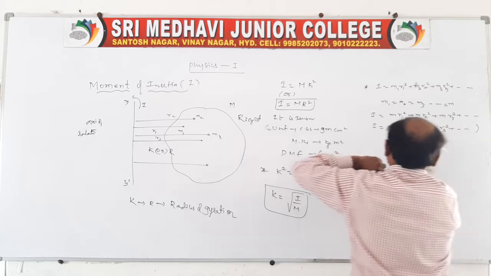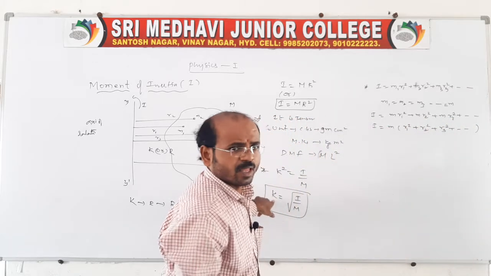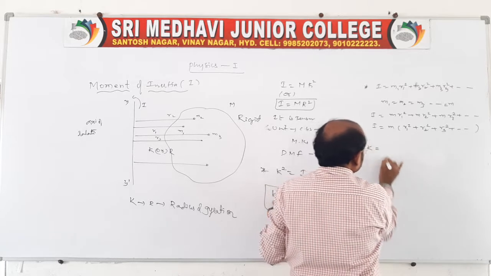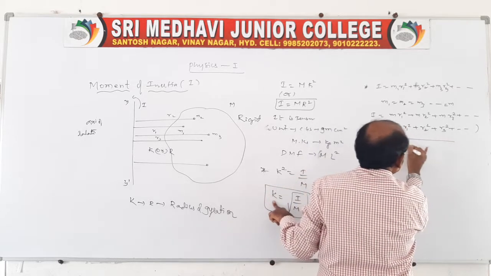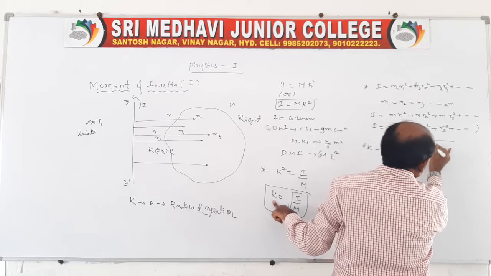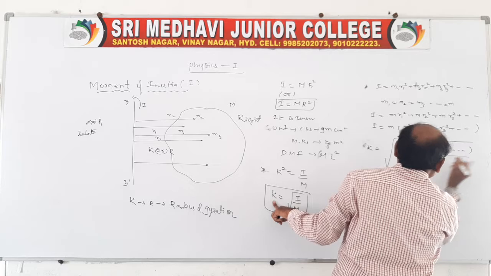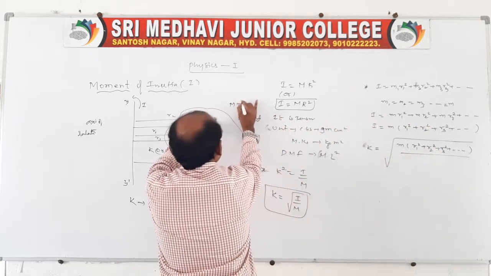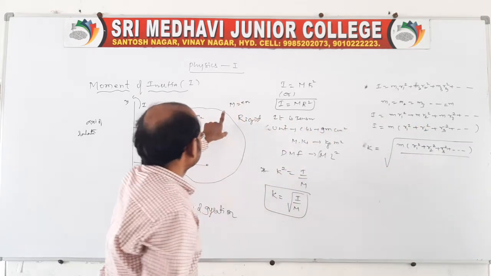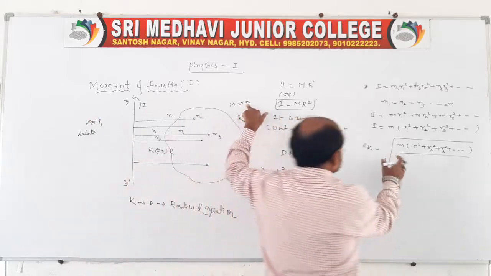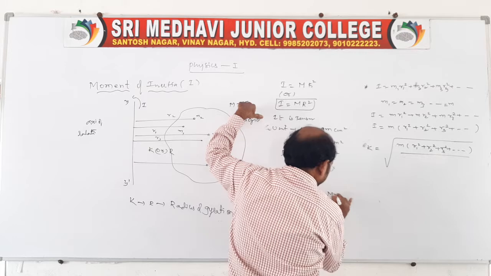Now in the radius of gyration, I would like to substitute: k is equal to root over I by M, that is, m into r1 square plus r2 square plus r3 square and so on, divided by capital M. Since n particles are there, each of mass m, instead of capital M we can take n m.